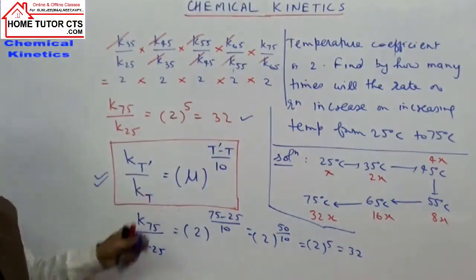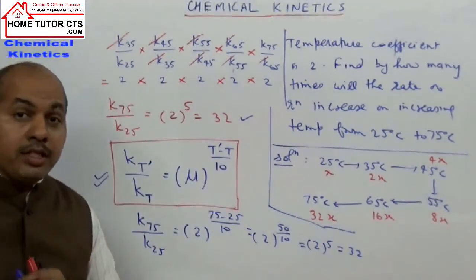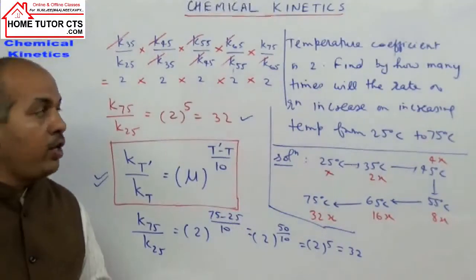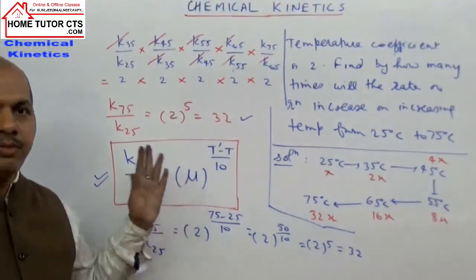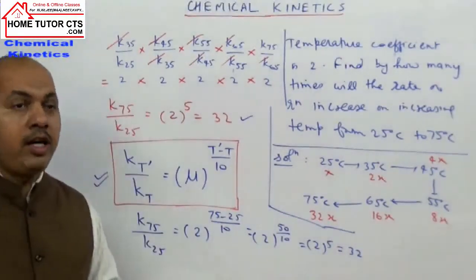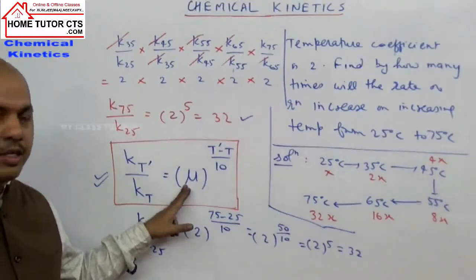So it can be one direct expression we can use if in the question we are given the value of the reaction temperature coefficient.